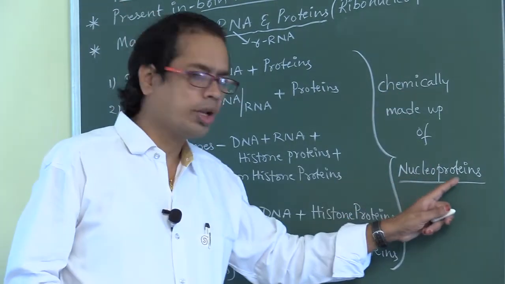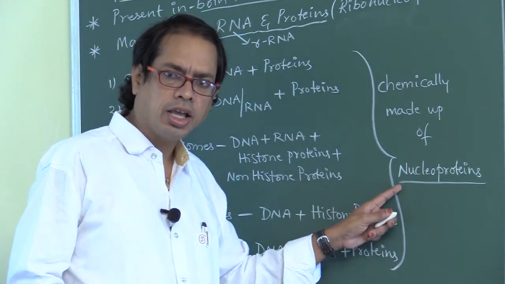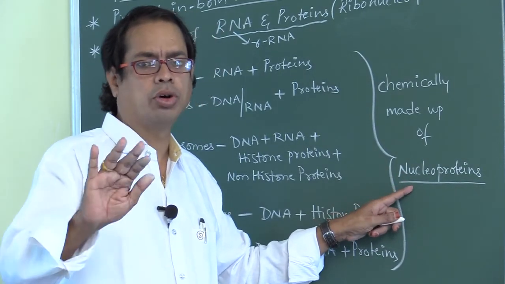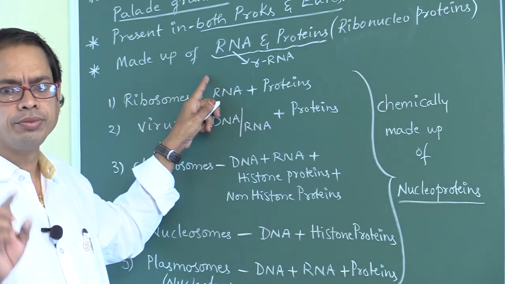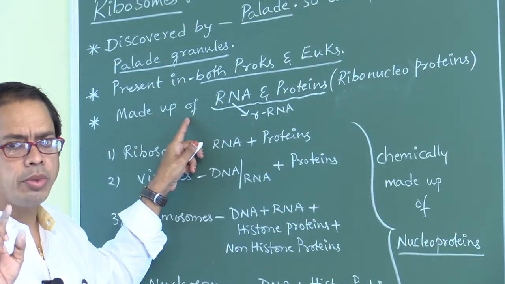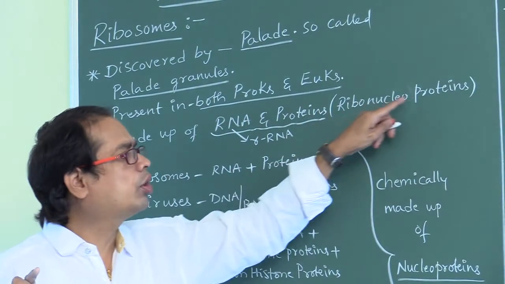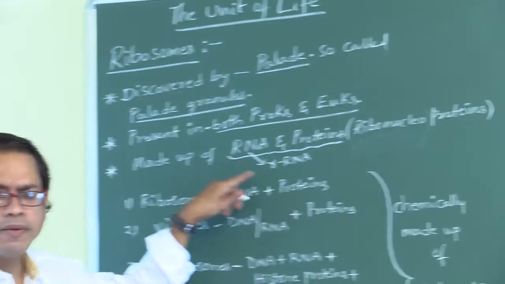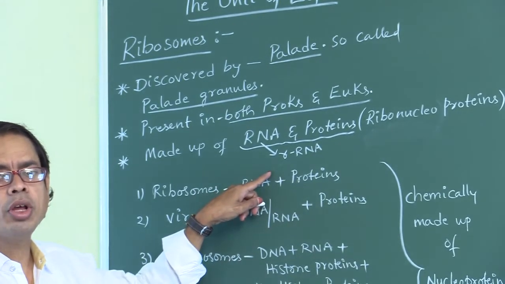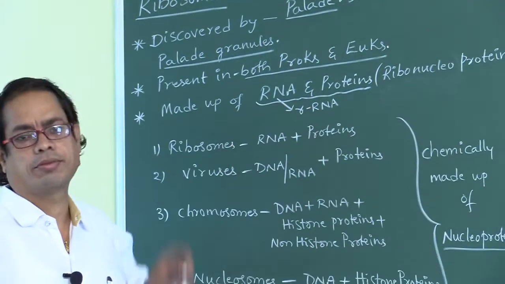So nucleoproteins means either DNA or RNA or both, and proteins. Ribosomes are made up of ribonucleoproteins, that is RNA and proteins. Which type of RNA? Ribosomal RNA, that is rRNA.